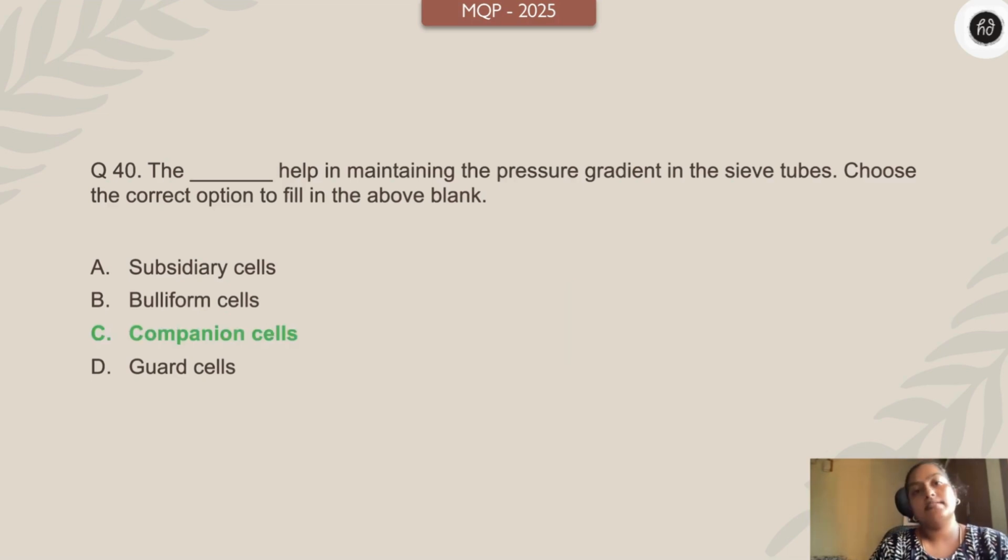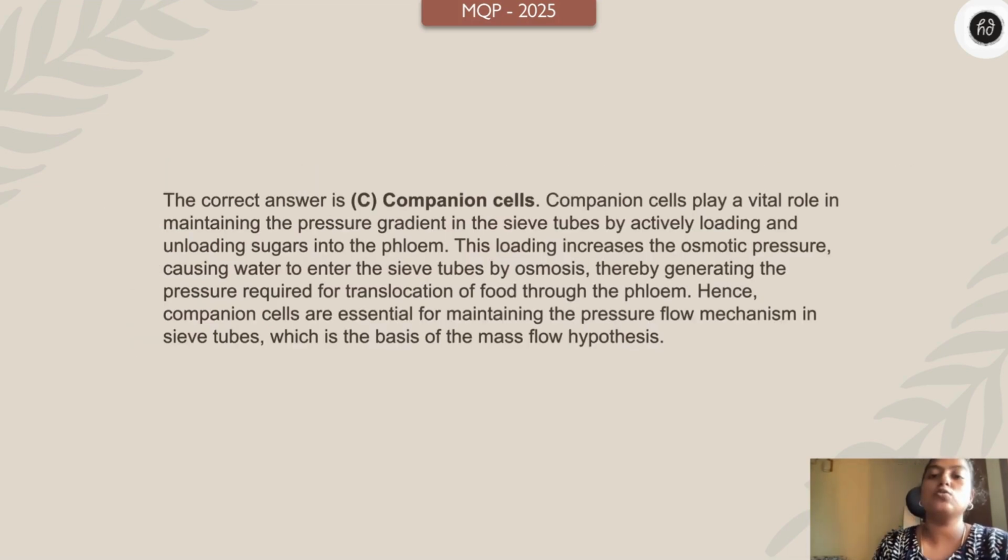Yeah, and the answer is nothing but companion cells. Yes, of course, they play a vital role in maintaining the pressure gradient in the sieve tubes by actively loading and unloading sugar into the fluid. Right? So, if you see, the loading will increase the osmotic pressure, causing water to enter the sieve tube by osmosis, thereby generating the pressure required for translocation, that is, transporting food through the fluid. Hence, companion cells are essential for maintaining the pressure flow mechanism in sieve tubes, which is the basis of the mass flow hypothesis.